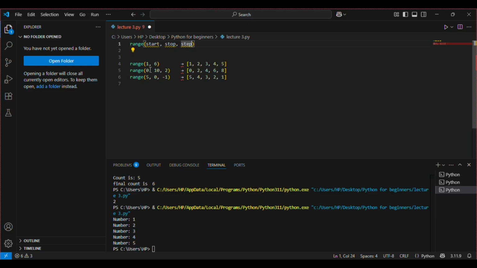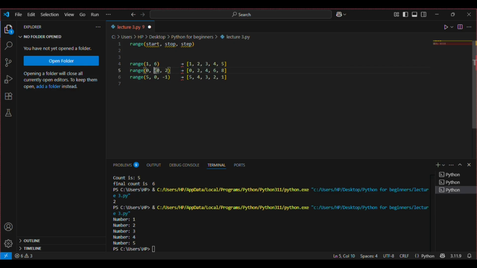So it will give 0, 2, 4, because we have specified 2 steps: from 0 it's 2, then further 2 steps is 4, further 2 steps 6, and further 2 steps 8. Now remember the last number that you specify, the stop number, is not run. It will not be included in this particular code.